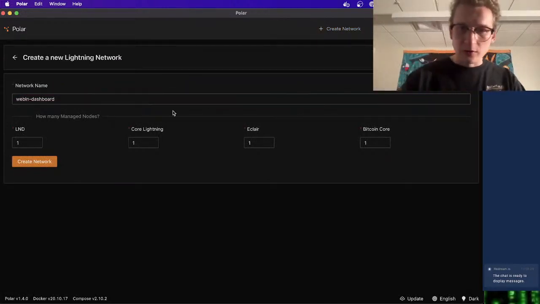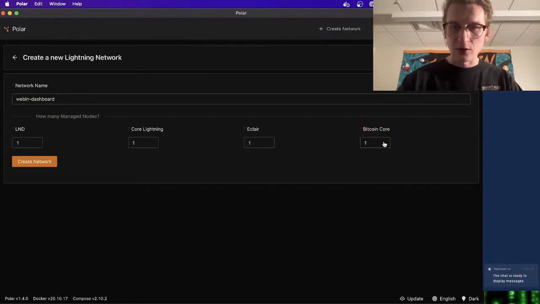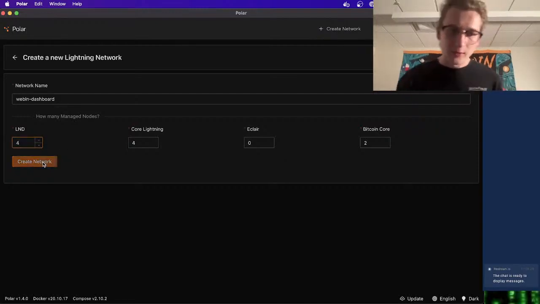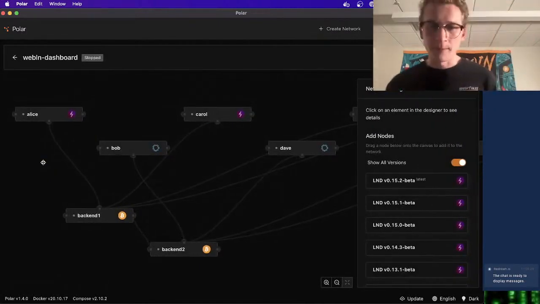And we're going to have quite a few nodes here. Bitcoin Core is kind of the back end here that our nodes run off of. I want to have two different Bitcoin Cores. I'm going to keep Eclair out of here, and we'll have 4 Core Lightning nodes and 4 LND nodes. It might even be too much, but whatever. We'll do it because it's fun to have more.